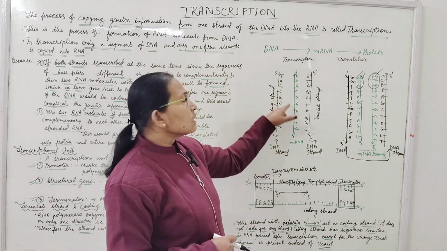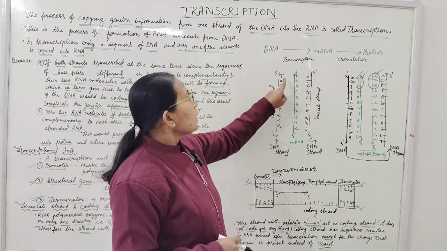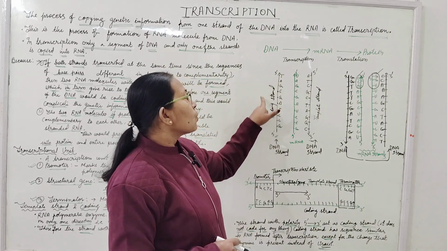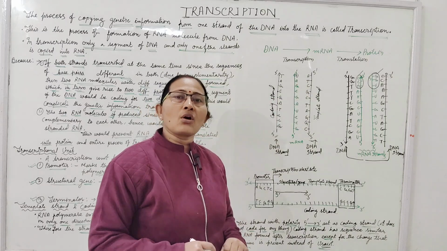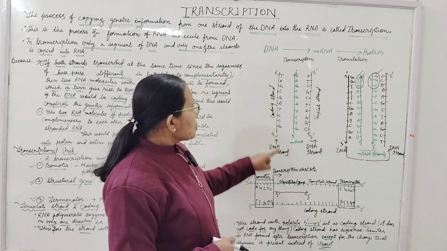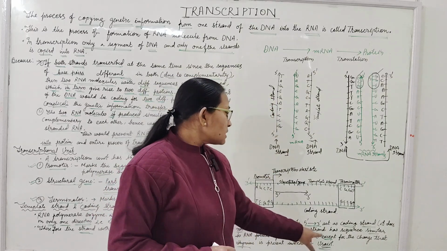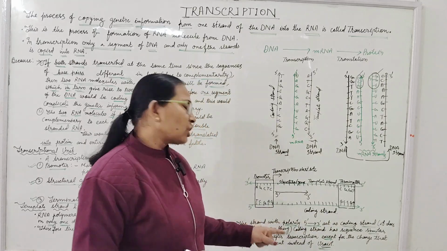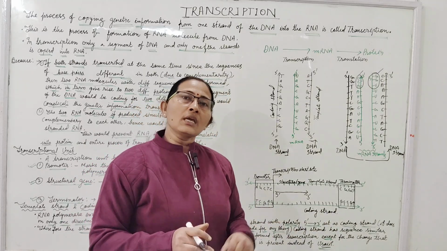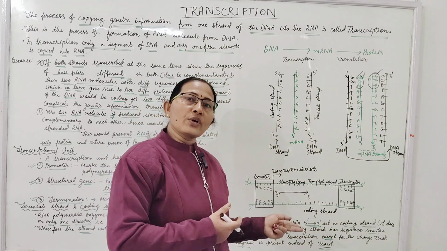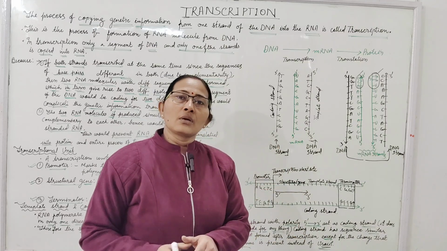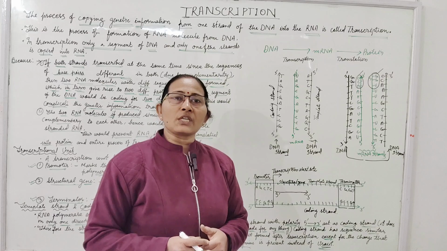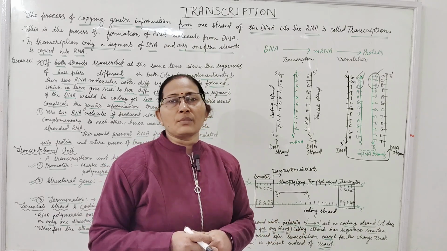Everything is similar, all the bases are the same. Only thymine is on the coding strand, whereas on the RNA thymine is replaced by uracil. So the only difference is thymine and uracil. On DNA there is thymine on the coding strand, and on mRNA uracil is present in place of thymine.